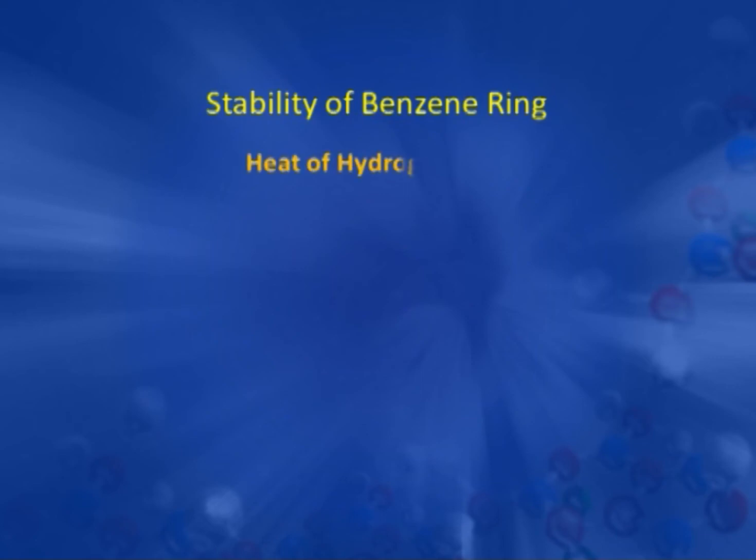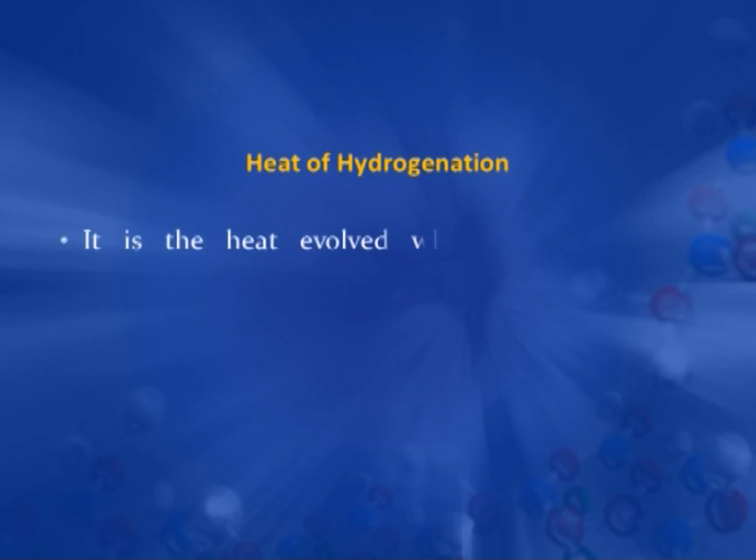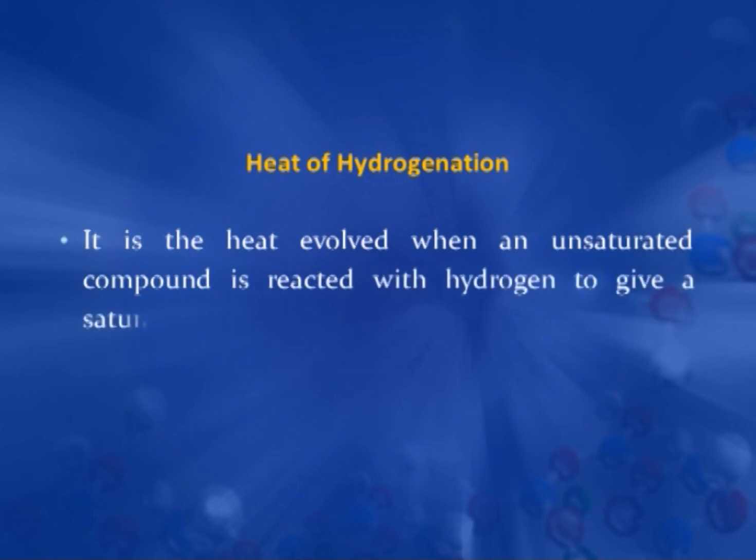Now, we will discuss the stability of the benzene ring. For this we take the experimental data of heat of hydrogenation. You must know what heat of hydrogenation is. It is the heat evolved when an unsaturated compound is reacted with hydrogen to give a saturated compound.